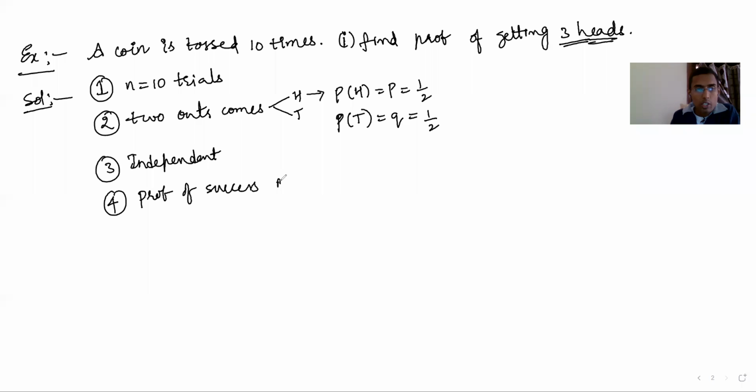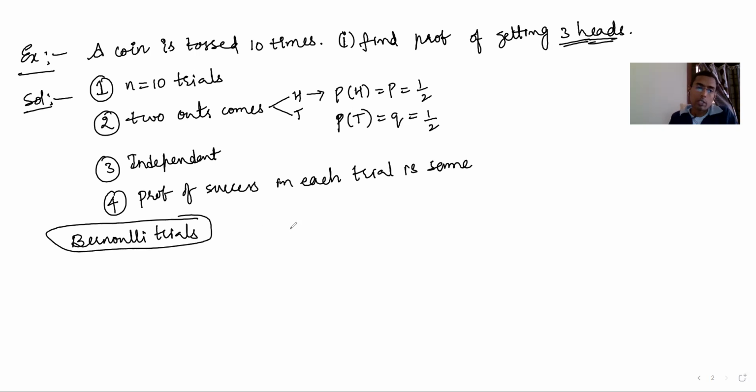Probability of success in each trial is the same. Getting head is success, and that probability doesn't change. All of these hold here. Therefore we can conclude these are Bernoulli trials. The trials in this random experiment are called Bernoulli trials. Therefore, what we can use now, I am writing, is the binomial distribution.